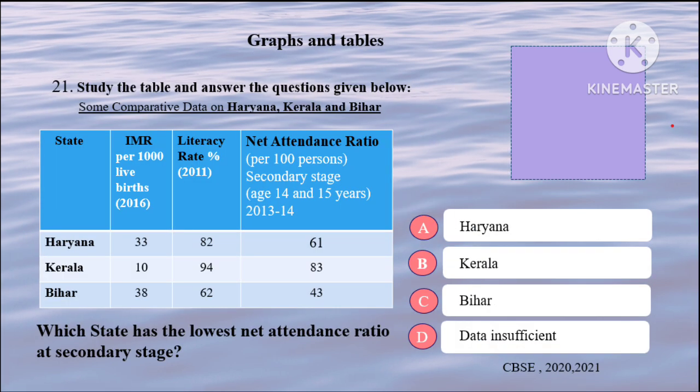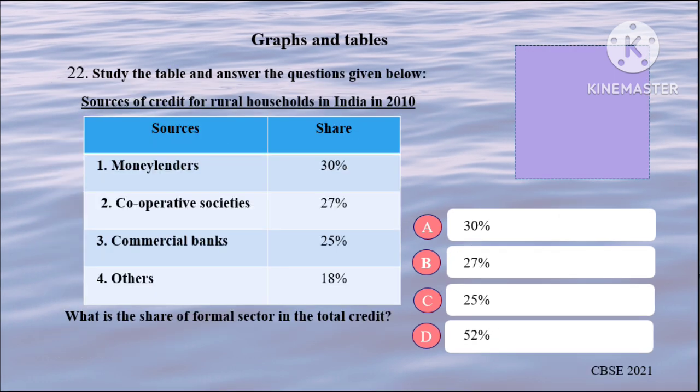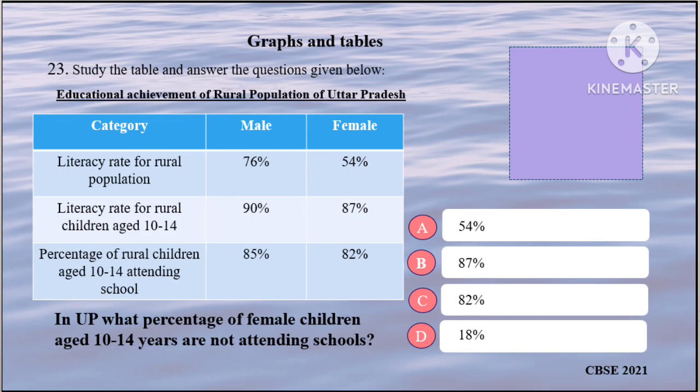Which state has the lowest net attendance ratio? 43, Bihar. So the correct option is C. What is the share of formal sector in total credit? Cooperative societies are formal sectors. So are commercial banks. So 27 plus 25 is equal to 52%. So the correct answer should be D. The percentage of female children attending school is 82%. Therefore, not attending school will be 18%. So the correct option should be D.